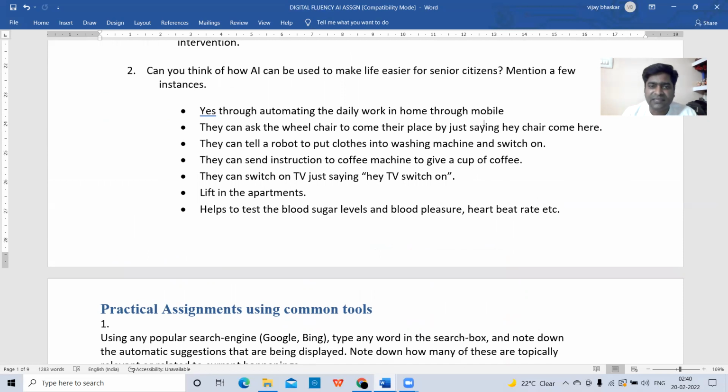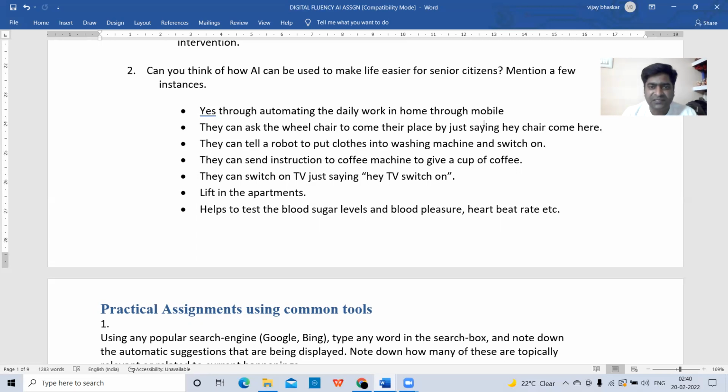What they'll do, by sitting in the chair itself, they can control all the devices in the home by using mobile phone apps or through remote control. They can control the home appliances. All the daily work can be done by using the artificial intelligence enabled devices.